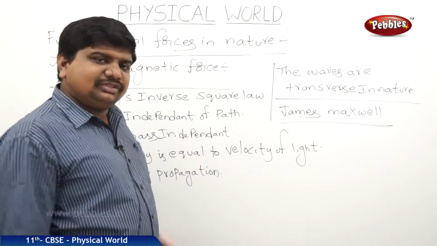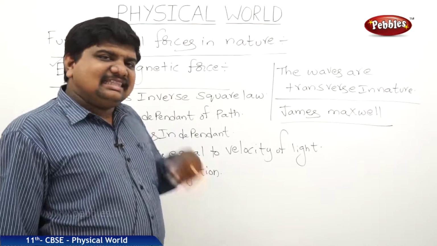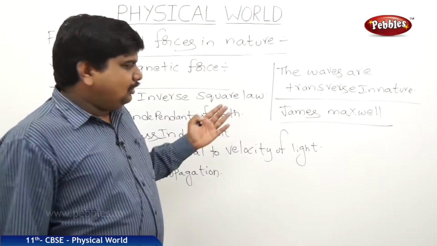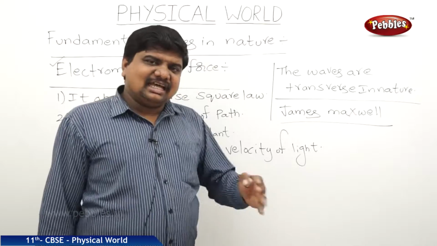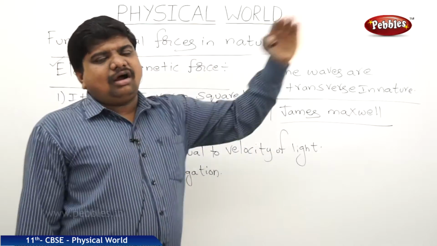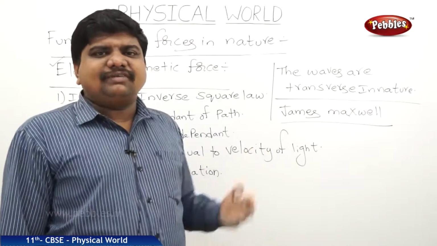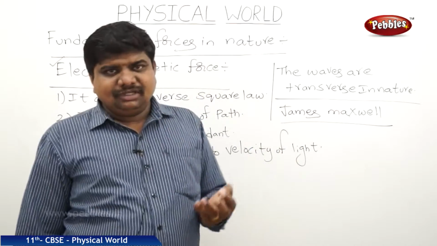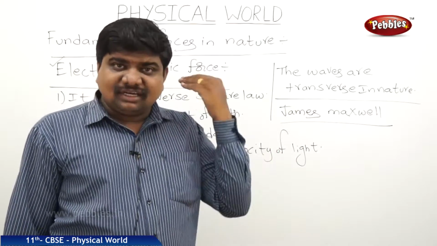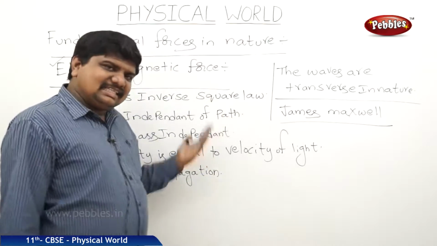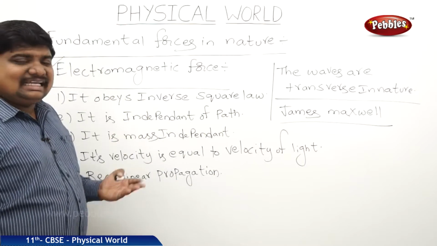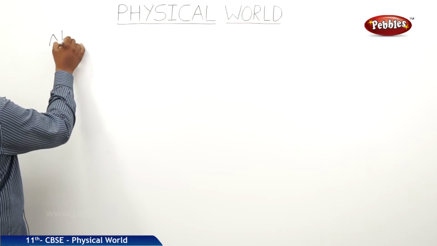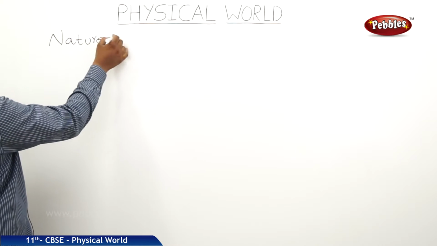The next point we should discuss is the basic theories which are the conservative theories in physics. As we know from our lower classes, there are some theories such as law of conservation of energy, law of conservation of linear momentum, law of conservation of angular momentum, law of conservation of charge. These are all examples of the basic theories in physics. The theories are said to be the nature of physical laws.